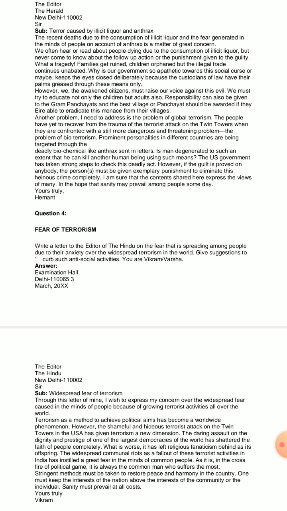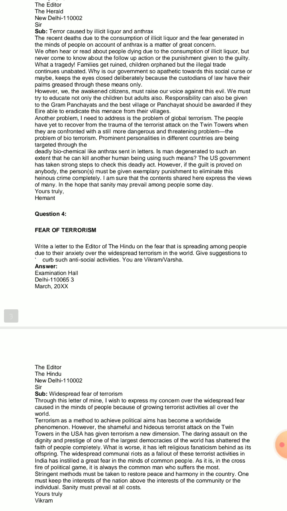What about our government? However, if the guilt is proved on anybody, the person must be given exemplary punishment to eliminate this heinous crime completely. Heinous means something that is very dangerous, very much life threatening. I am sure that the contents shared here express the views of many, in the hope that sanity may prevail among the people someday, in the due course of time.